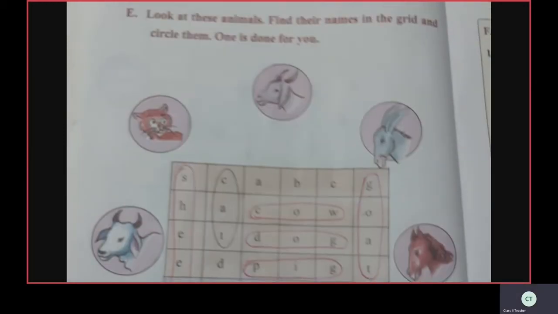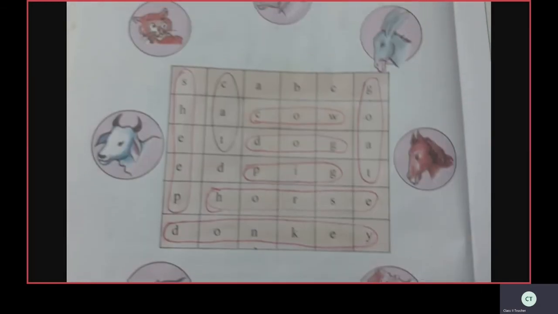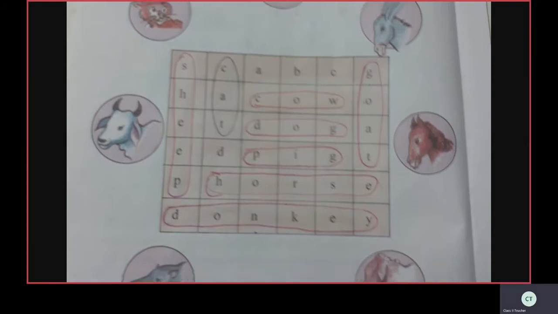So find the spelling here in the grid. Where is the goat spelling? Yes, in the last vertical line. See, children? G-O-A-T, goat.